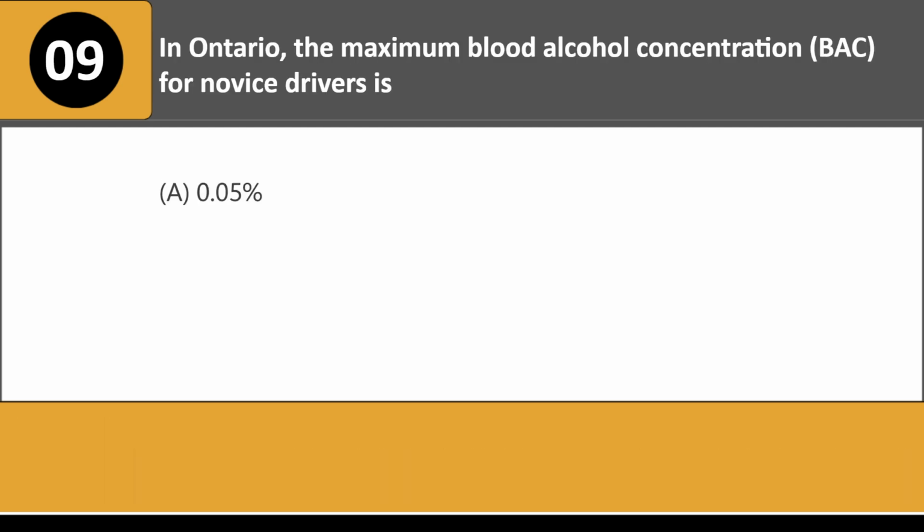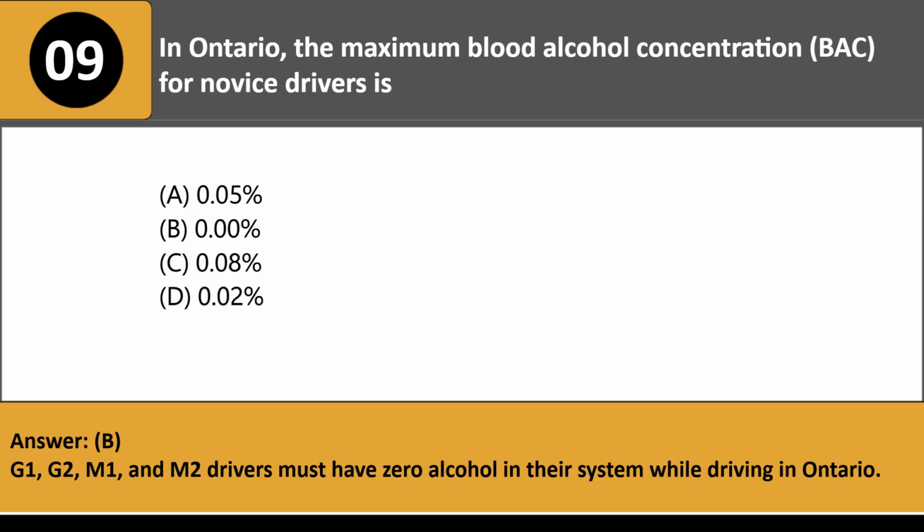In Ontario, the maximum blood alcohol concentration, BAC, for novice drivers is: A. 0.05%. B. 0%. C. 0.08%. D. 0.02%. Answer: B. G1, G2, M1, and M2 drivers must have zero alcohol in their system while driving in Ontario.